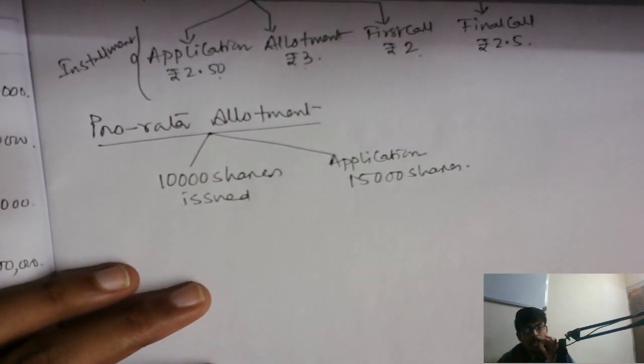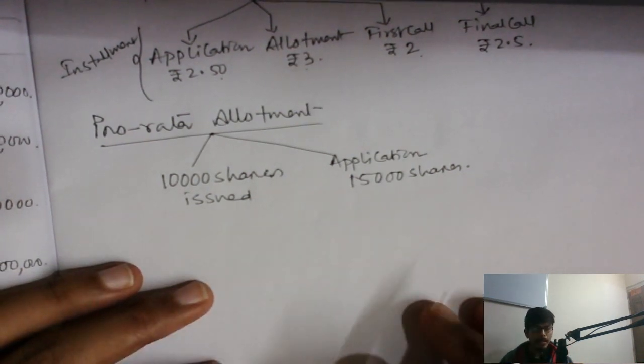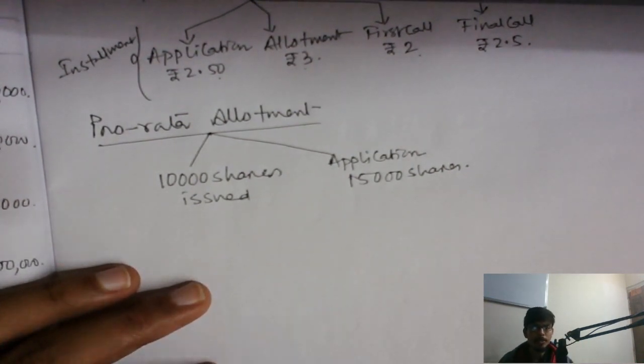And this adjustment of the application money with the allotment is nothing but what you call pro rata adjustment. You can say pro rata adjustment means proportional adjustment. That is called pro rata adjustment.